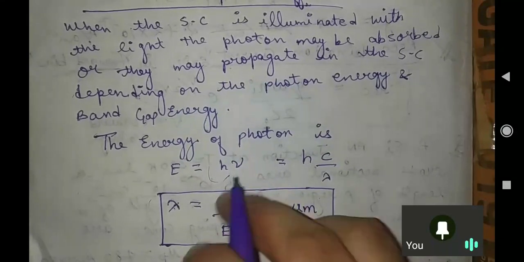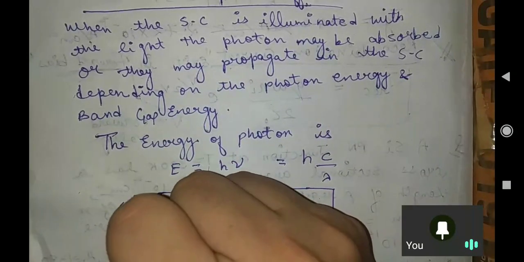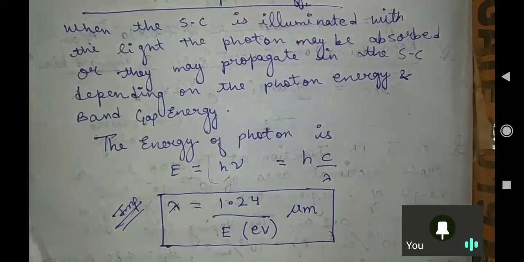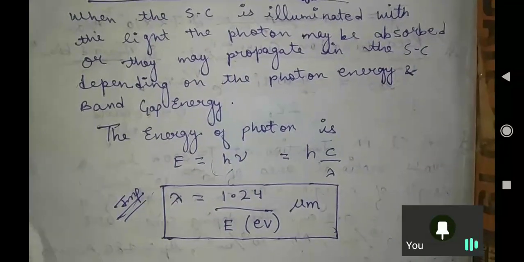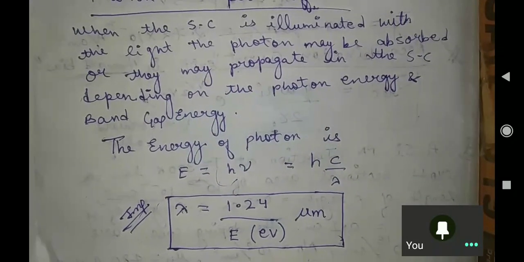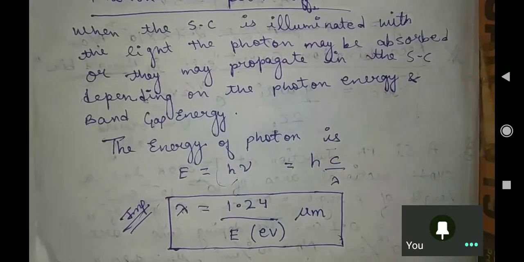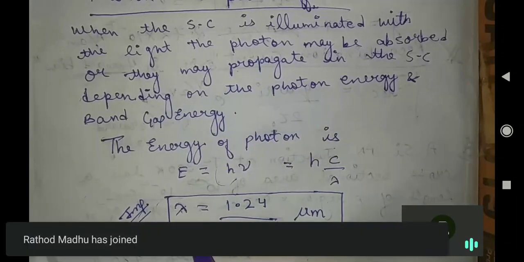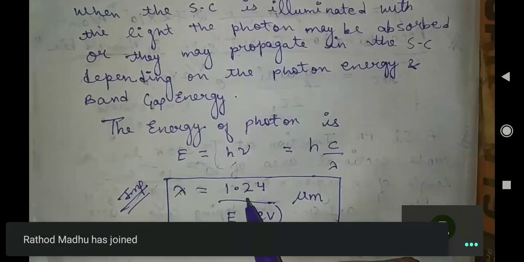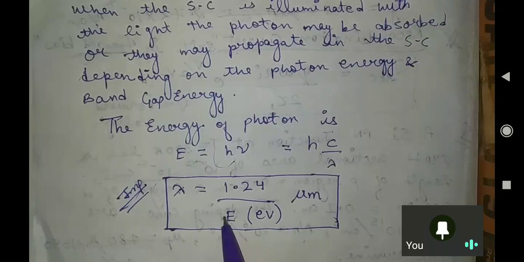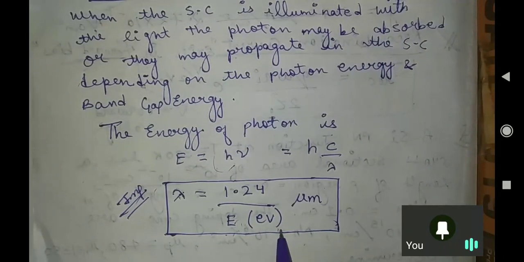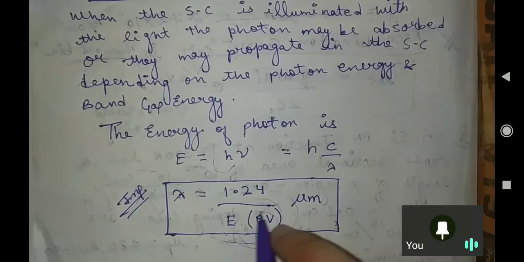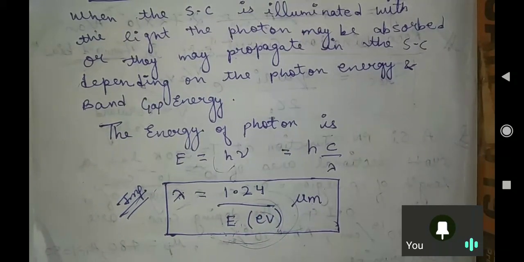This is a very important formula. GATE is asking questions regarding this formula nowadays, so it can come as an important formula.